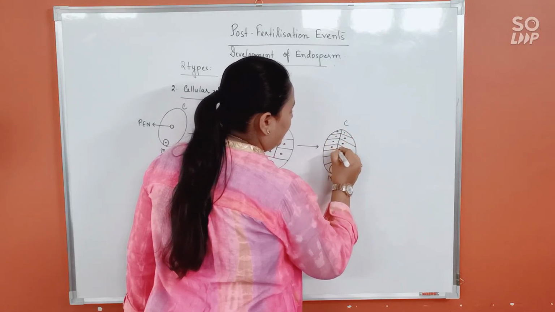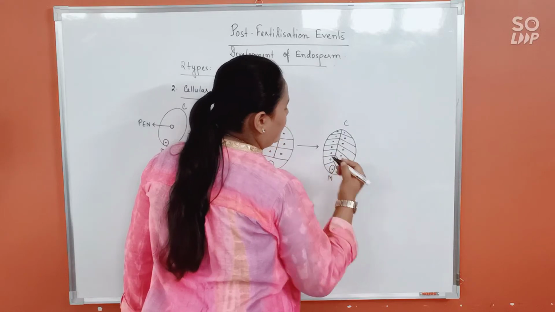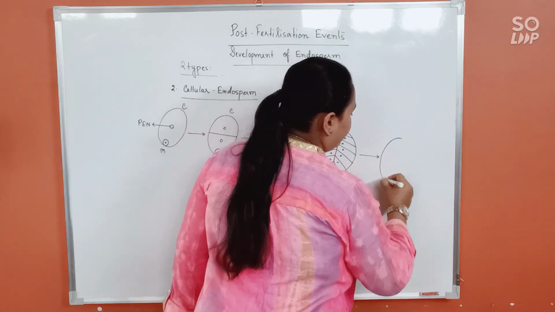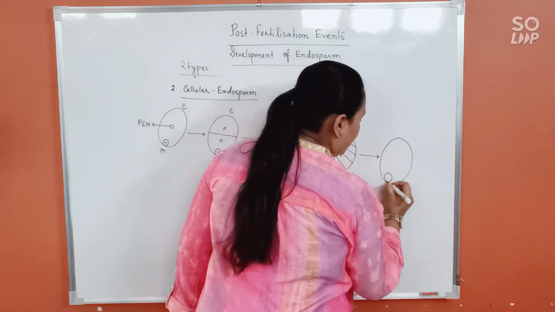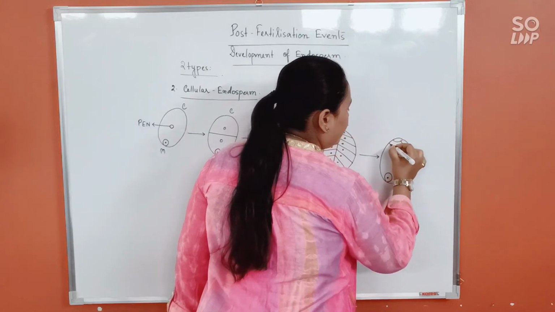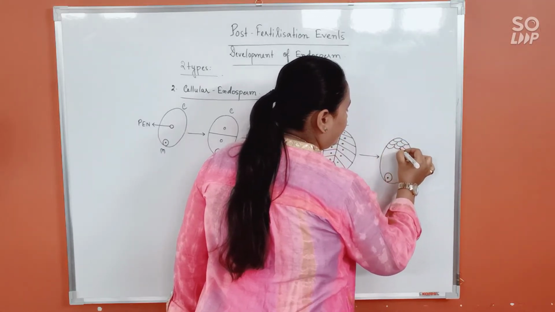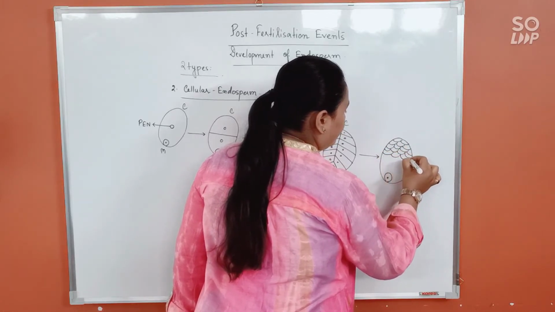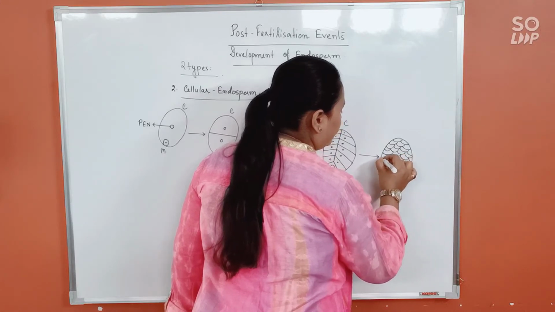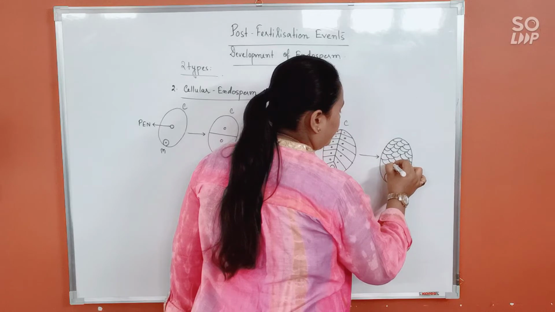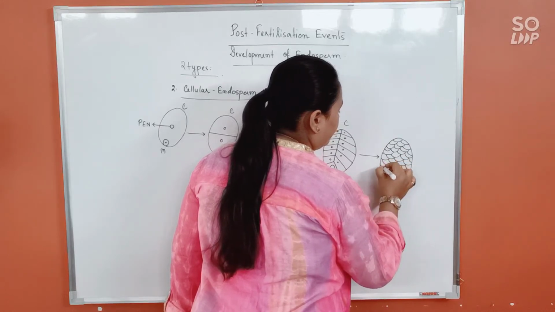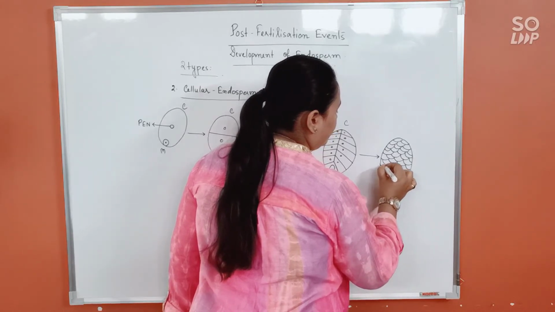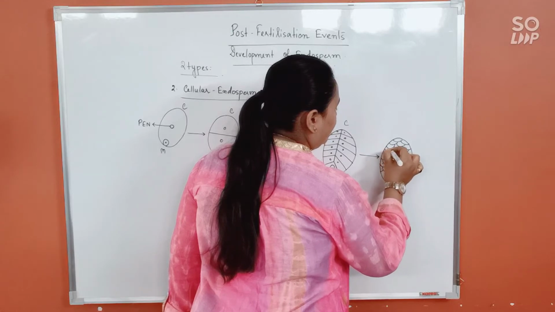The number of cells will keep increasing as division starts occurring. Alright, and eventually it will give rise to a compact mass of cells.